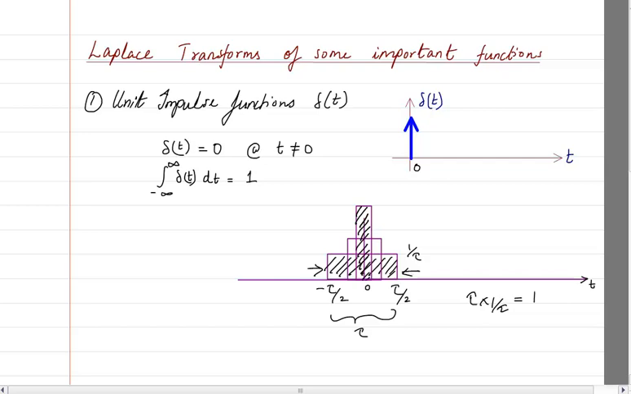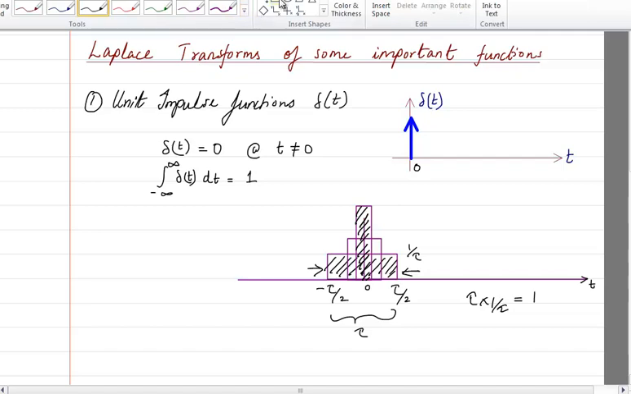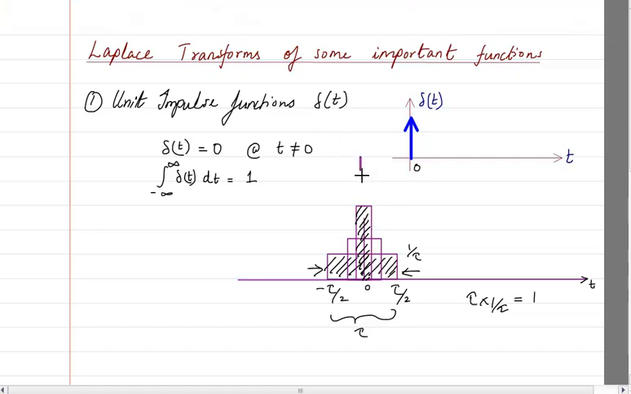So like that, if I further reduce this to a very thin one, you can see that it's going to go up. Its height is increasing because the area has to always be 1. The area underneath the pulse has to always be 1. So as the width tends towards 0, the height will tend towards infinity.